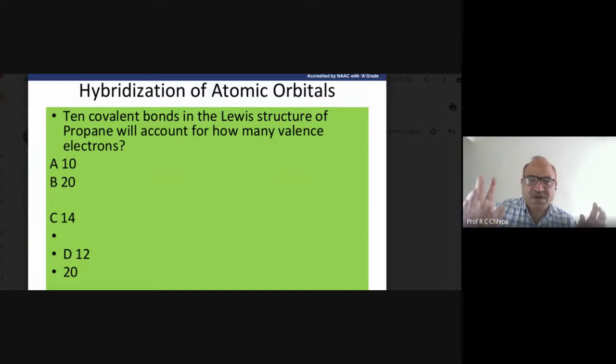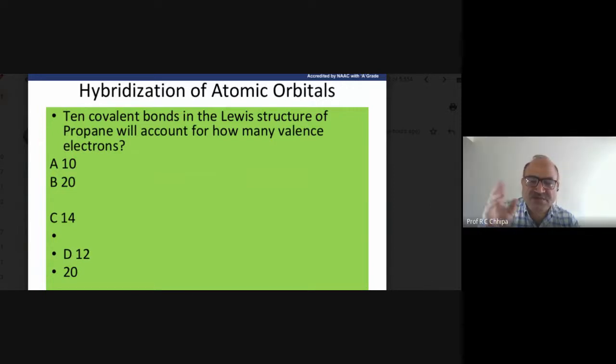So therefore, the 10 covalent bonds, so 10 into 2. So the answer will be 20. Here, other answers are not suitable.